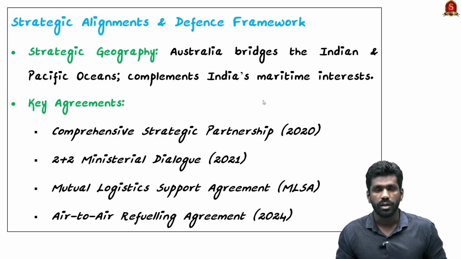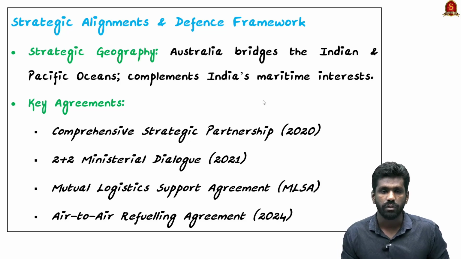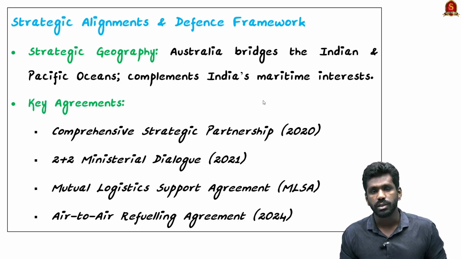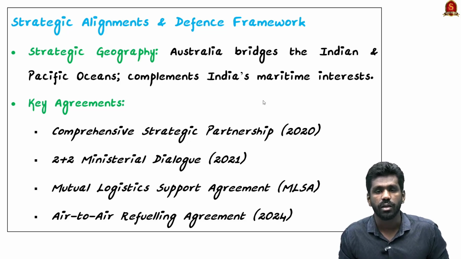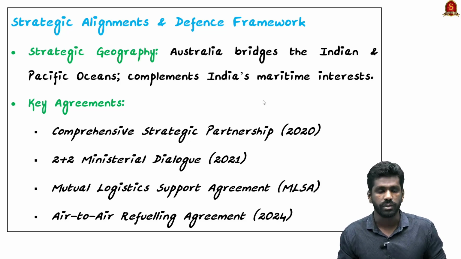The important defense agreements between the two countries are listed here. The Comprehensive Strategic Partnership in 2020. The 2+2 ministerial dialogue held in 2021. The Mutual Logistics Support Agreement (MLSA), and the air-to-air refueling agreement in 2024. So these are the important agreements between India and Australia regarding defense.